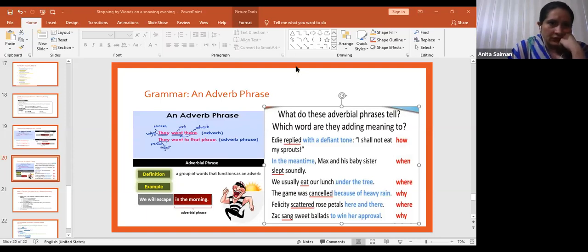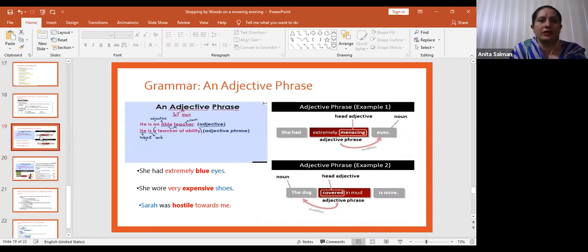Right. Now, let me quickly revise adverb phrase and noun phrase. Look at the adjective phrase, sorry, adjective phrase we have already read. It gives more information about a noun. In your main sentence, you can see he is an able teacher. He is a subject, is a verb, able is an adjective, and teacher is a noun.